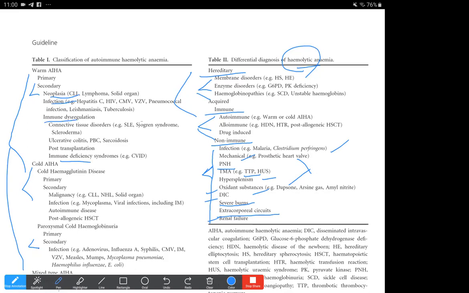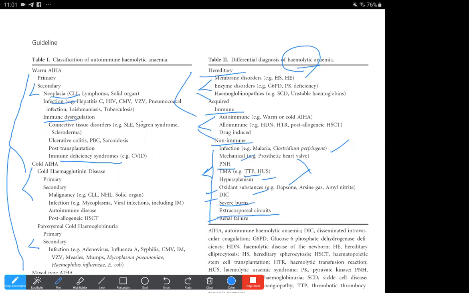The infections include hepatitis C, HIV, CMV, and varicella, also pneumococcal infections, leishmania, and tuberculosis, and autoimmune disorders like SLE, Sjogren's, scleroderma, ulcerative colitis, and sarcoidosis, and also immune deficiency syndromes like combined immune deficiency.